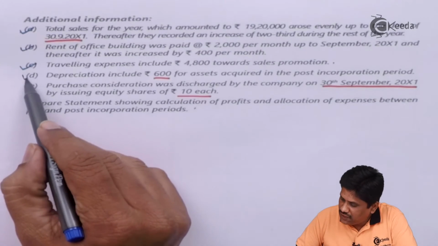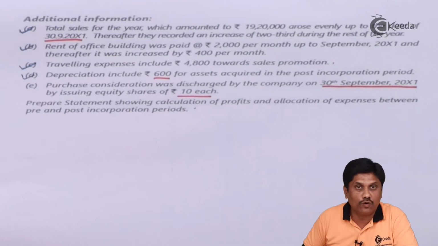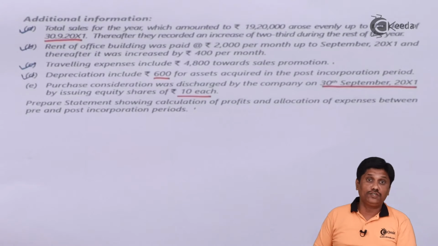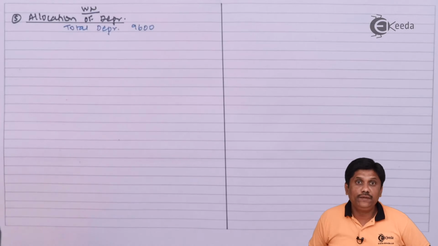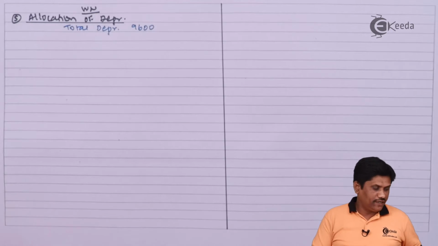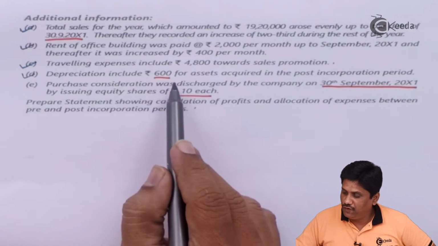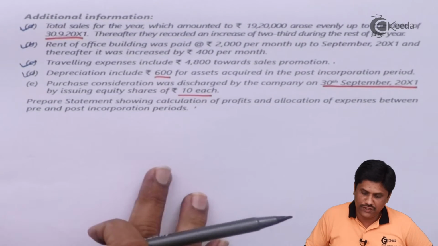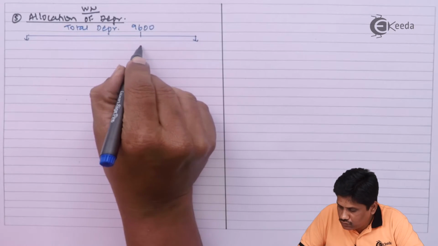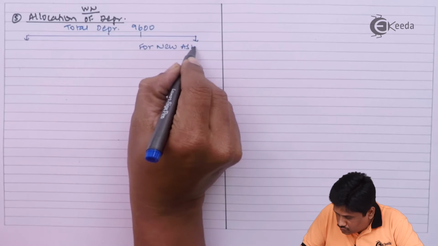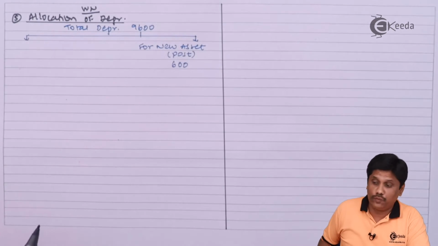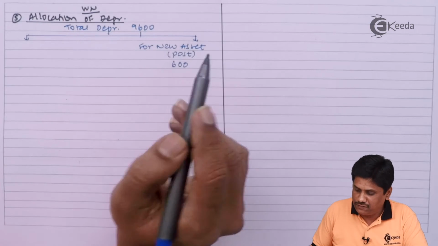Depreciation includes 600 rupees for the asset acquired in the post incorporation. That means remaining depreciation we will allocate on time basis. So working note for allocation of depreciation. Total depreciation they gave you 9,600. Out of that 600 for the asset acquired in the post incorporation, so it is directly taken in the post incorporation. Asset acquired in post incorporation, for that we provided difference of 600.